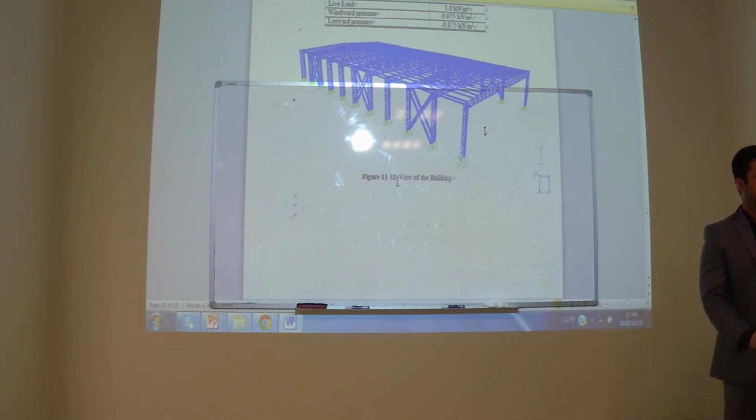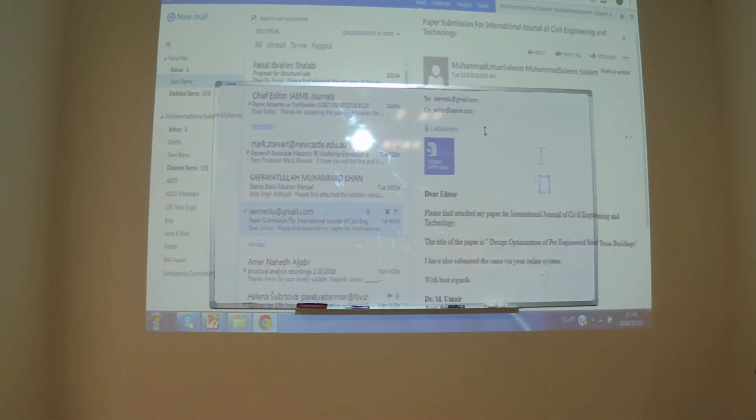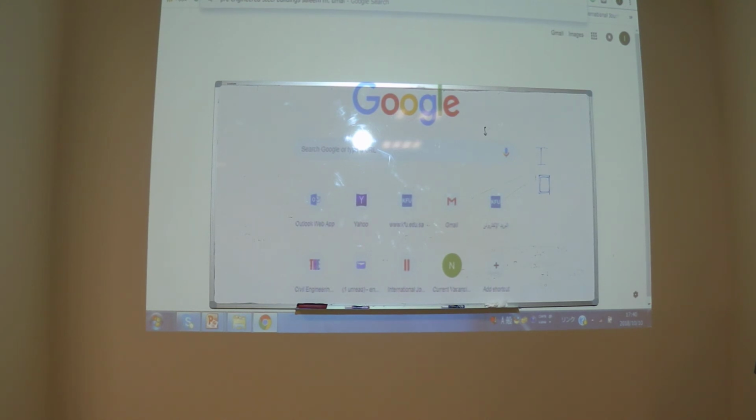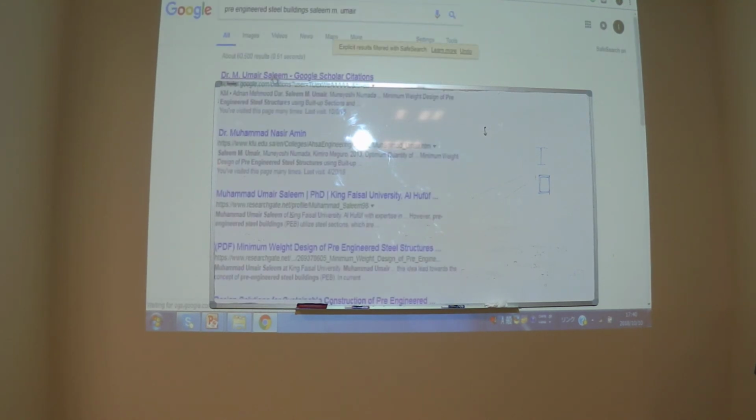So this is about the steel trusses, but if you want to see some study relevant to pre-engineered steel buildings, if you particularly search with my name, this is the one.